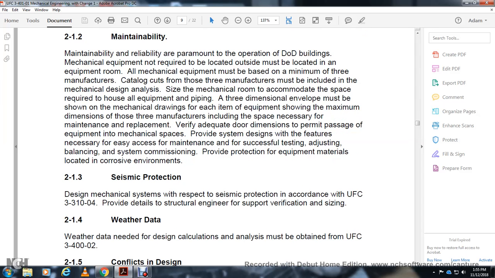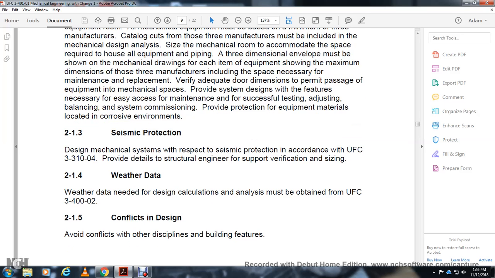2.1.3 Seismic protection. Design mechanical system with respect to seismic protection according to UFC 3-310-04. Provide the detailed structural engineer for support verification. Sizing. 2.1.4 Weather data. Weather data needed for design calculation analysis must be obtained from UFC 3-400-02. Conflicting criteria: the design should avoid conflict with the other displays of the building features.